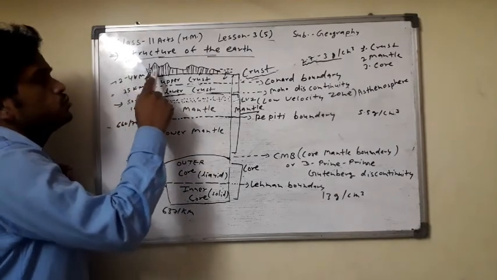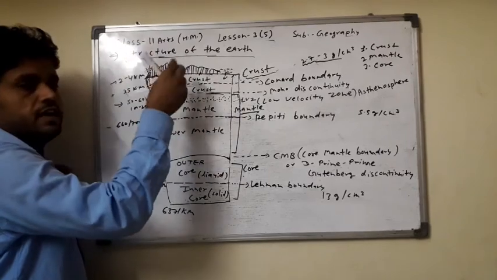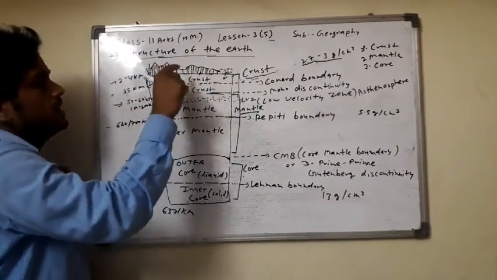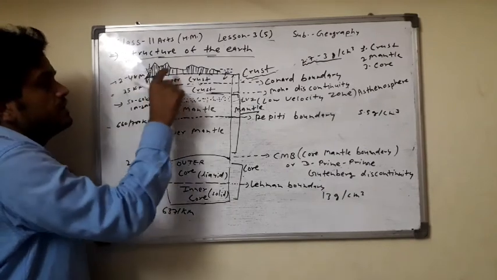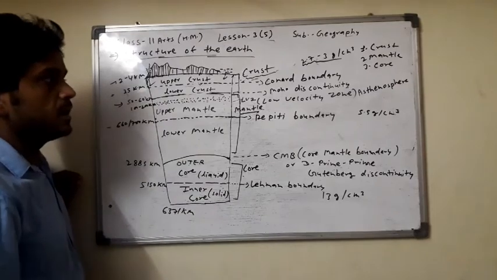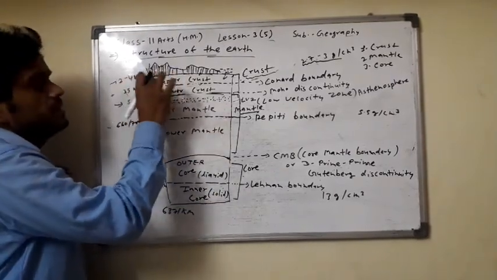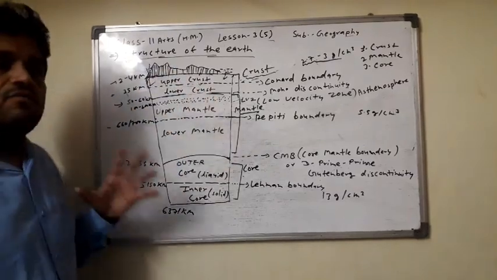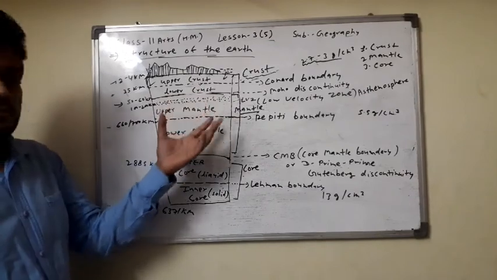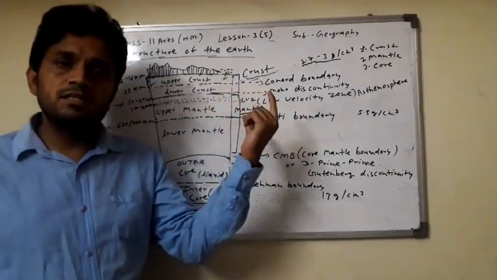Approximately 2 to 4 kilometers at the ocean surface and the mountain is the thickness of the upper crust, and approximately up to 35 kilometers from the surface is the upper crust. The depth of the crust differs in different parts.